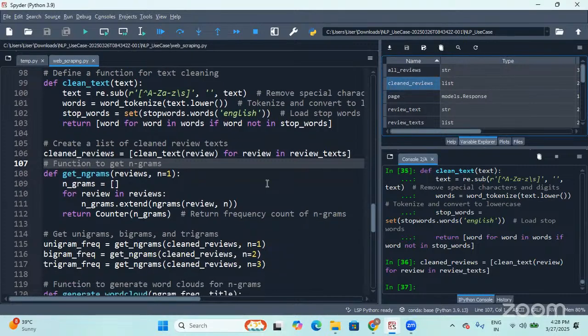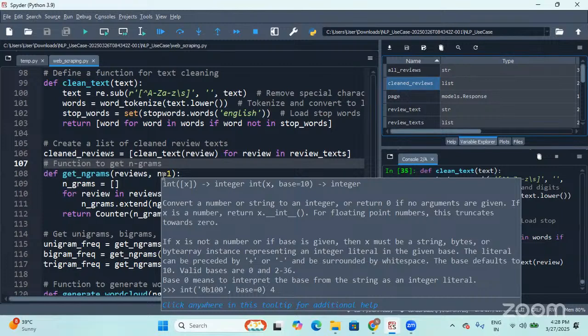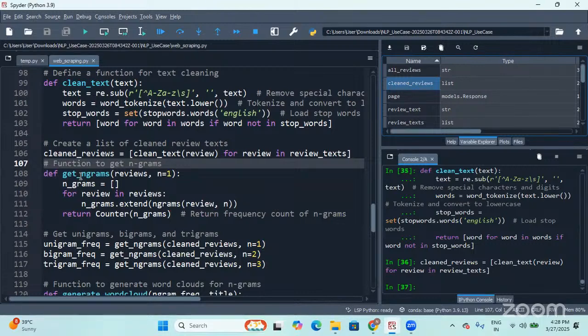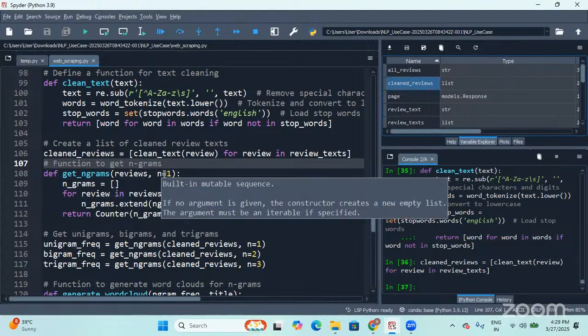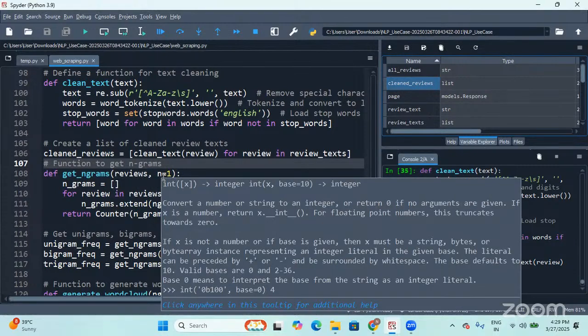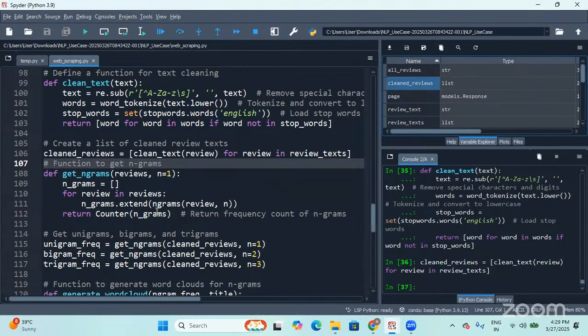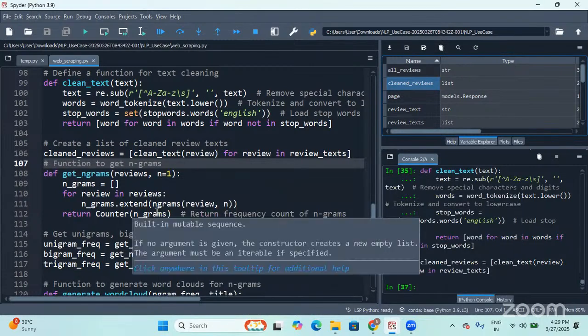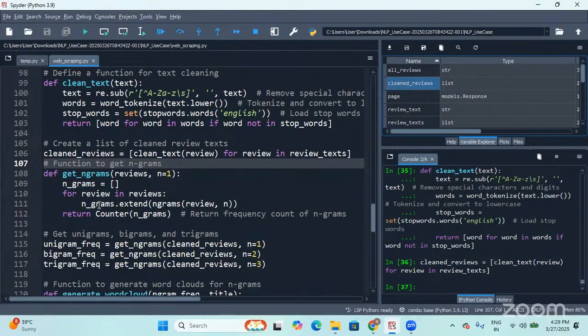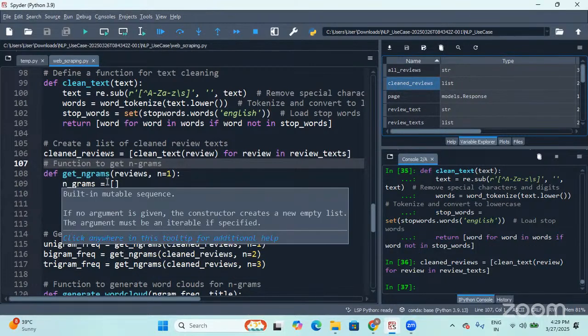Now, let me define one more function to get n-grams. To get the n-grams, I'm writing a custom defined function again. This particular function is going to take the reviews, whatever input you pass will be taken here, and initially takes the frequency as 1. An empty list is created inside, and it has a for loop for each review.